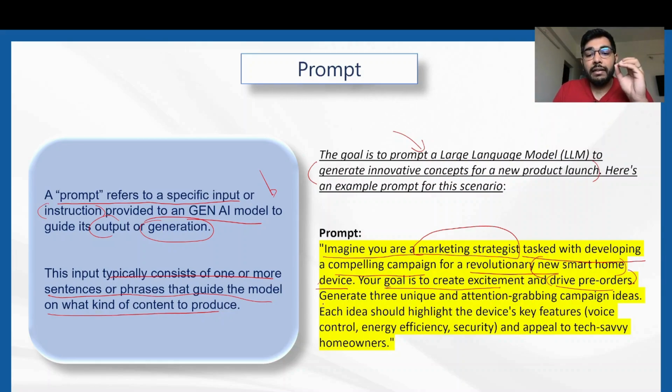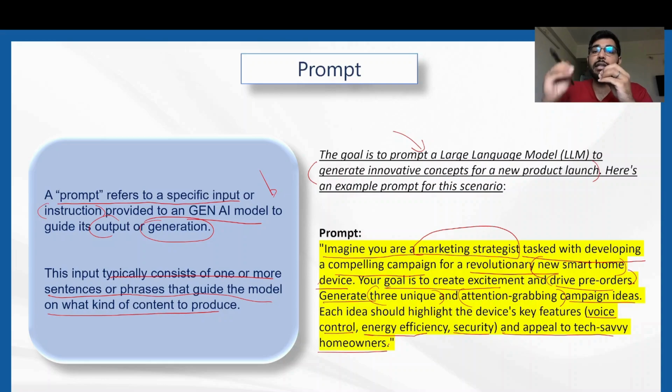Then it is asking the LLM to generate three unique and attention-grabbing campaign ideas, specifically saying you want three of the ideas. Each idea should highlight the device's key features such as voice control, energy efficiency, security, and appeal to the tech-savvy homeowners. So you see how the prompt is built.